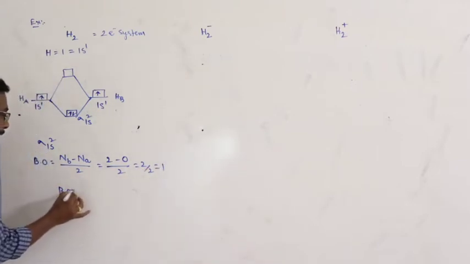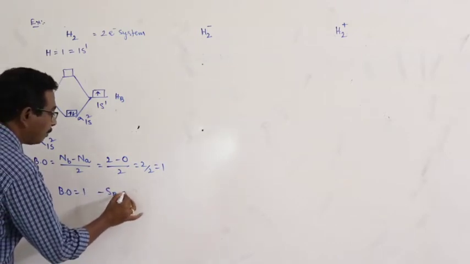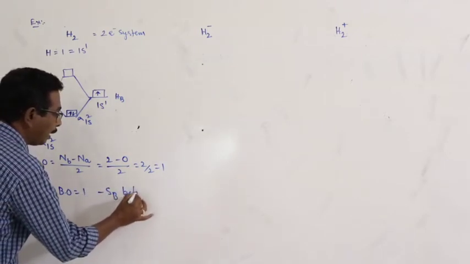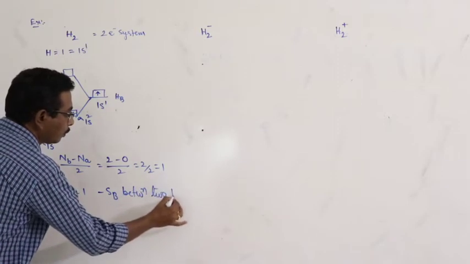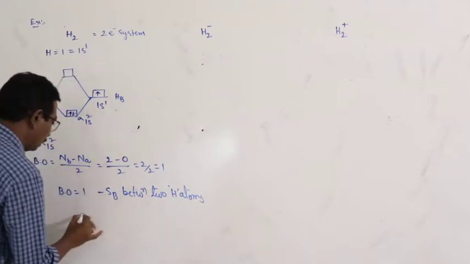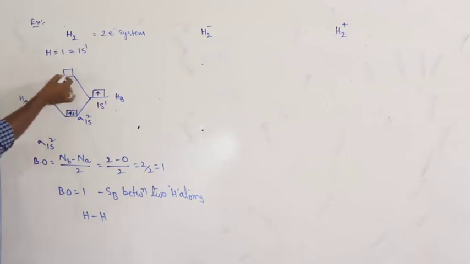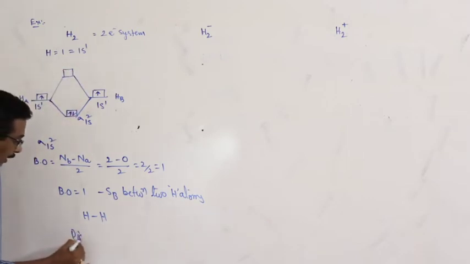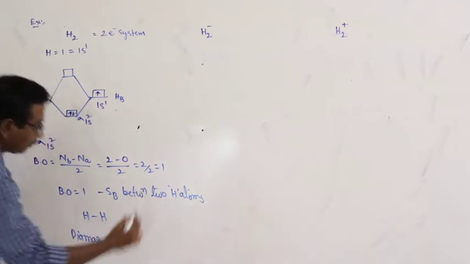Here bond order 1 means a single bond is present between the two hydrogen atoms, H-H. Is there any unpaired electron in either antibonding or bonding? No. So what is the nature? Diamagnetic.